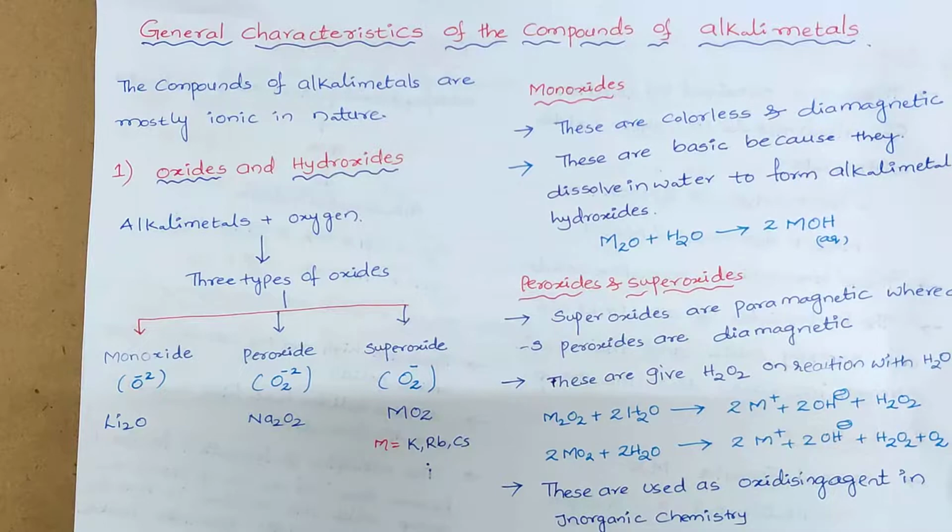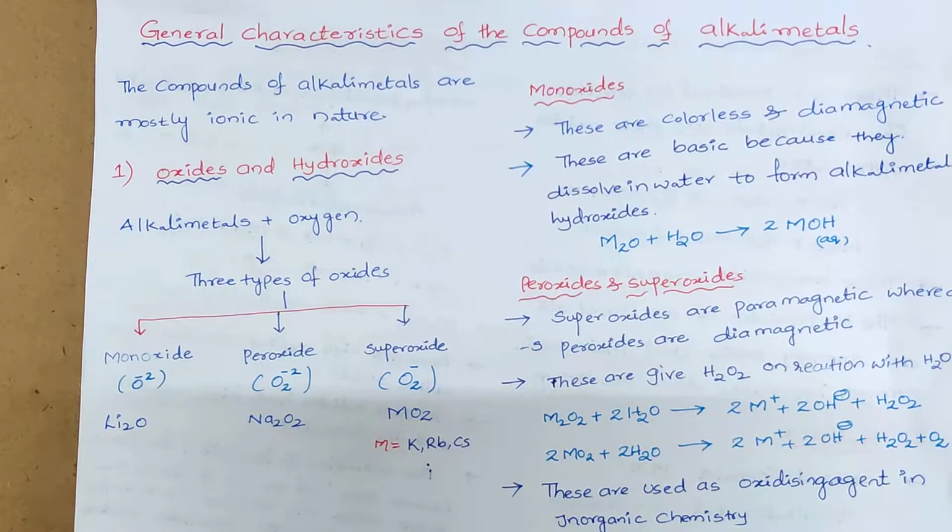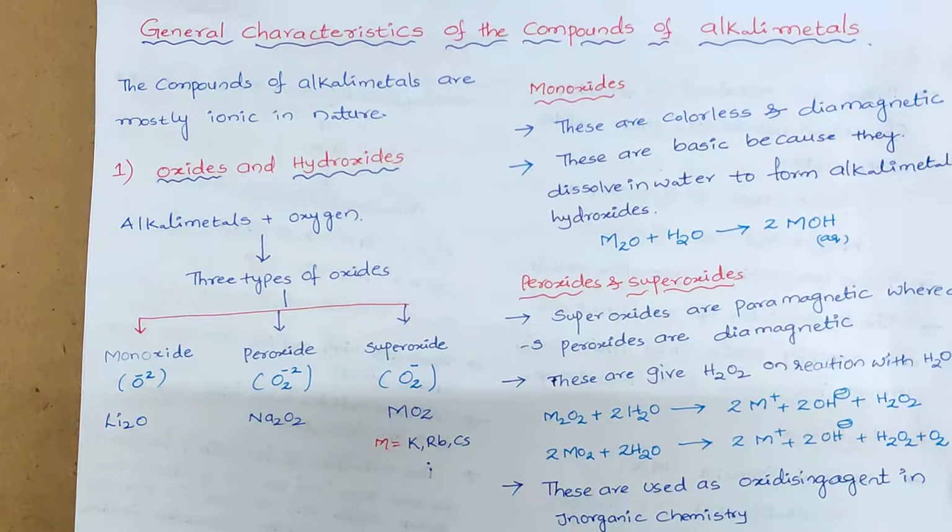Do all alkali metals form all these three types of oxides? No. Generally, the monoxides are formed by lithium. Peroxides are formed only by sodium. Superoxides are formed by the rest of the elements: potassium, rubidium, cesium.